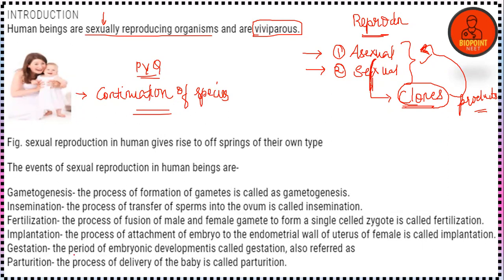Is that clear? So now I am going to teach you about the events of sexual reproduction. What are the different events which are involved in sexual reproduction?